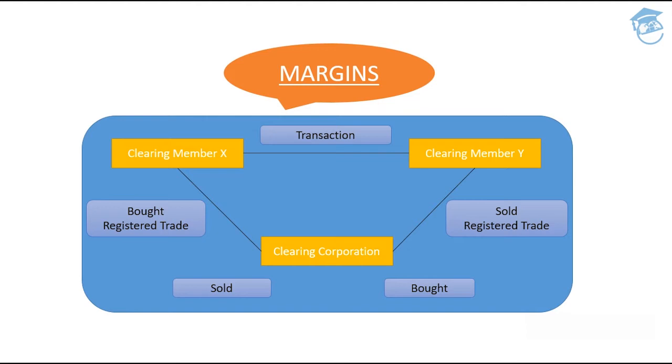Why? Because margins protect your interest, safeguard your interest in the particular transaction and in the system. That is all margins are about.